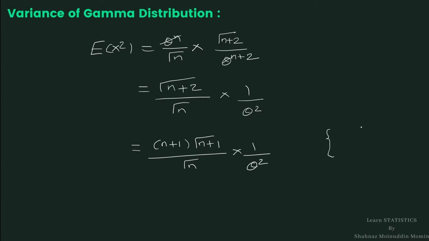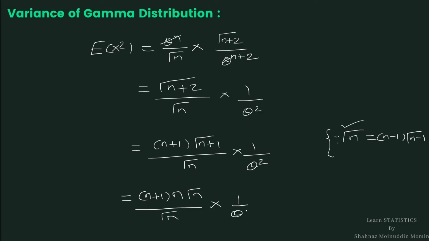From the formula gamma n equal to n minus 1 into gamma n minus 1, we further expand gamma n plus 1 by using this formula. We will get n plus 1 into n gamma n divided by gamma n multiplied by 1 by theta square.